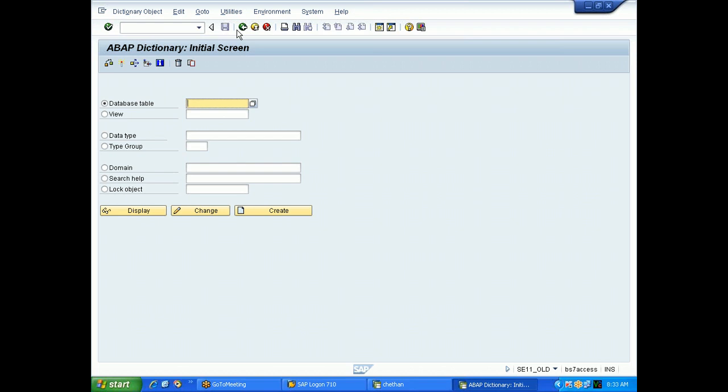In interviews somebody will ask you what is the advantage of the data dictionary. The advantage of the data dictionary is reusability.